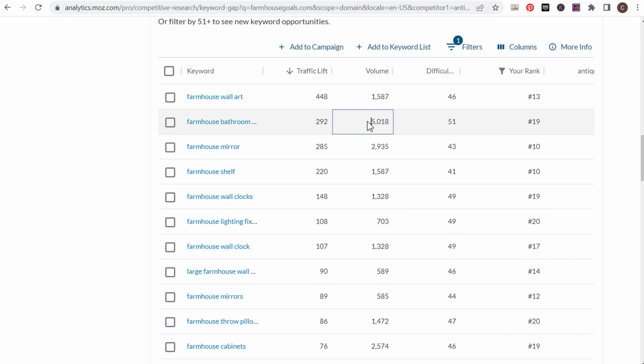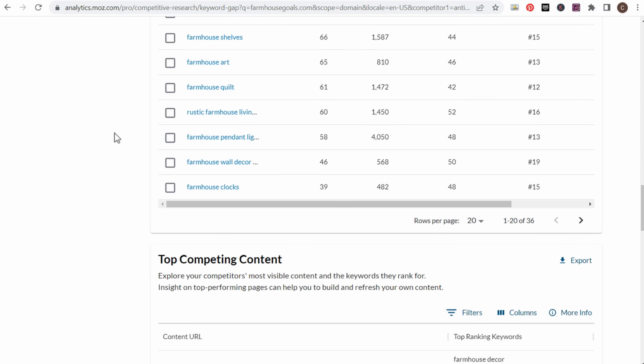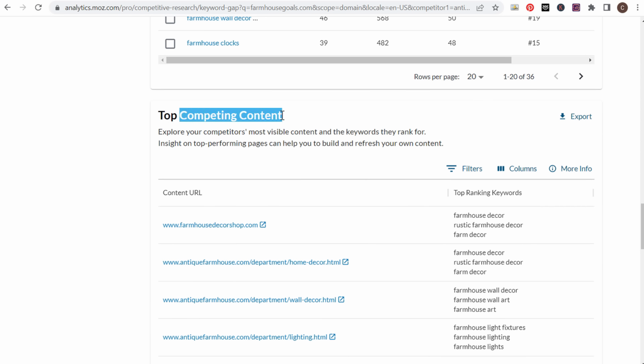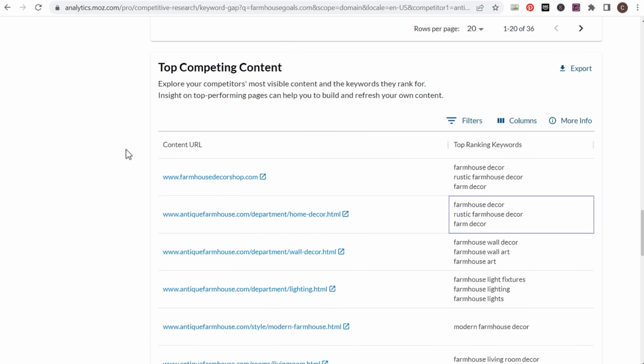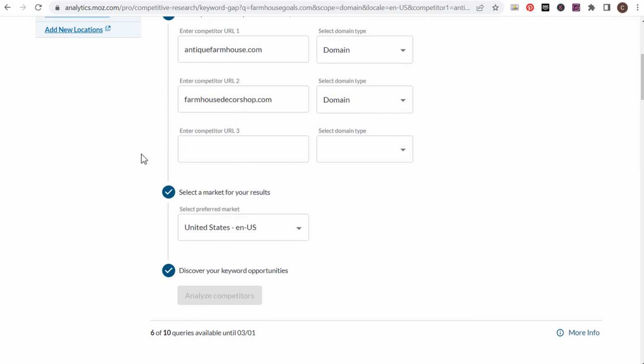Looking at the total search volume for all these keywords, I need to make sure I can optimize my website slightly better for these keywords and hopefully improve my traffic. As we scroll down, you can also see some of the top competing content and the top ranking keywords for some of these different pages. So I can see, okay, these different websites are ranking for these really popular keywords, and these are the pages that are ranking. So what am I doing wrong on my website where I'm not ranking as well as some of my competitors for these really top high search volume keywords? So again, using this Moz tool will give you a ton of different ideas as well.